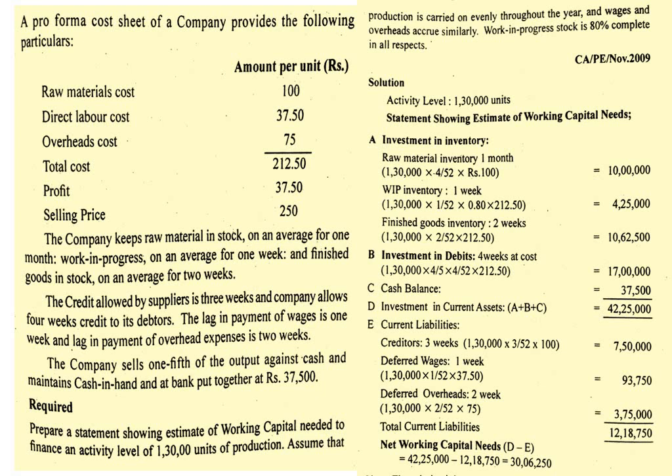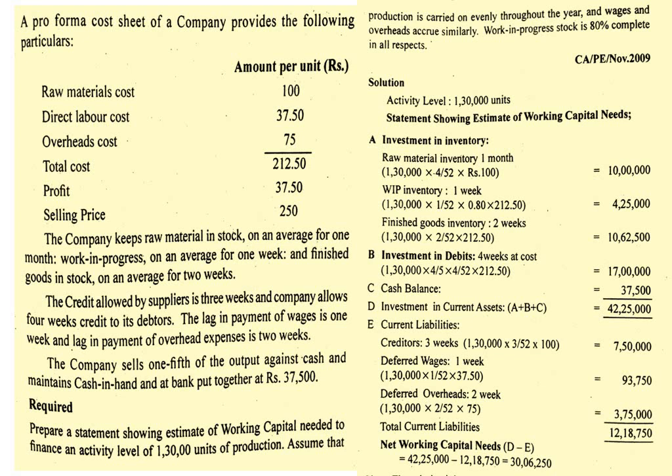First of all, the activity level in the problem is 1,30,000 units. We are going to prepare a statement showing the estimation of working capital need. For that, we are first going to prepare the current assets. So, investment in inventory. Raw material inventory: in the problem they have given 1 month.